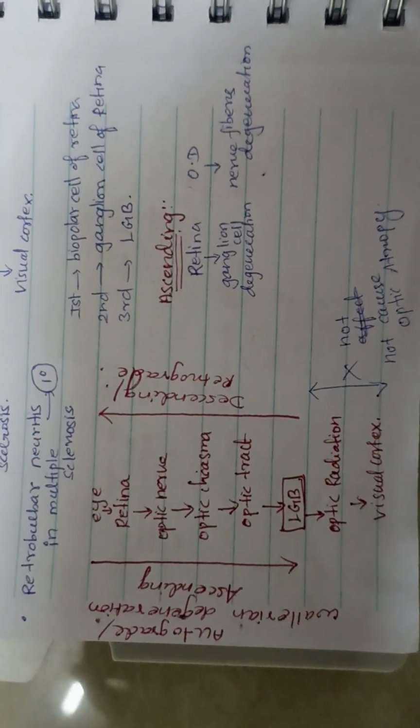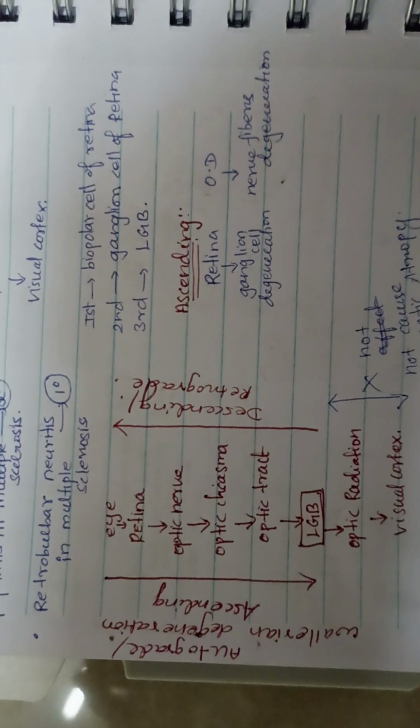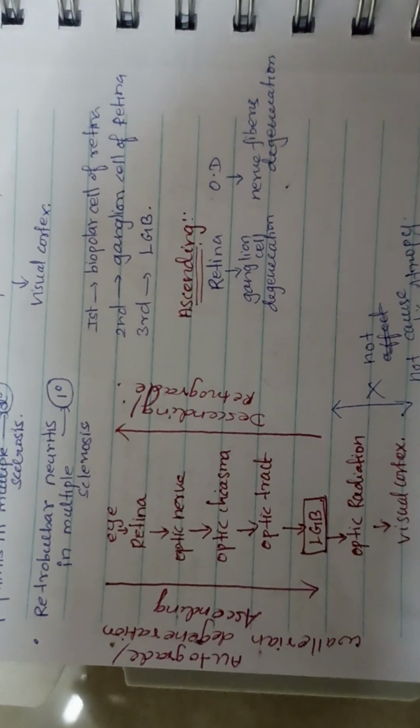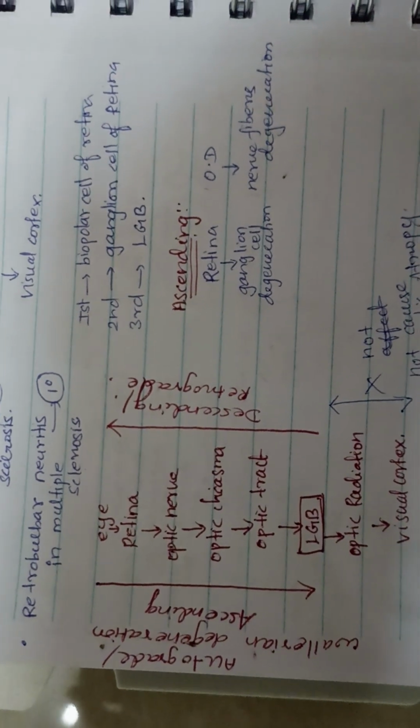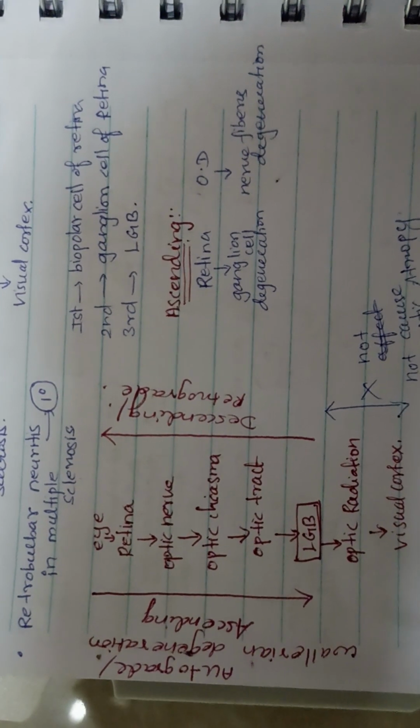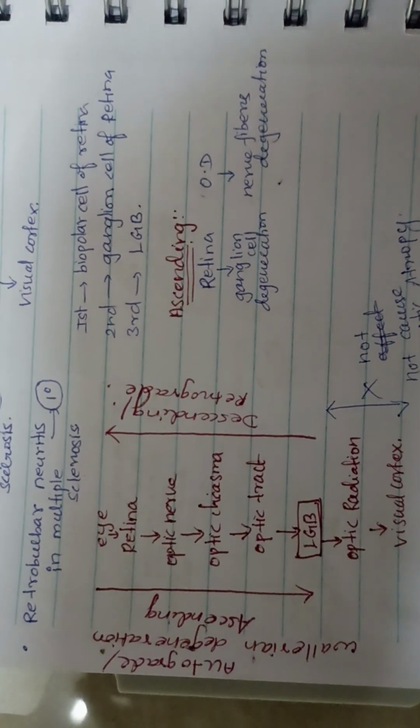Ascending optic atrophy is also known as Wallerian degeneration or anterograde optic atrophy. Any problem from the eye towards the lateral geniculate body is known as ascending optic atrophy.